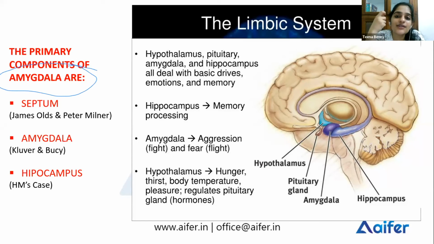That is how pleasurable and sexually arousing stimulation of the septal region is.